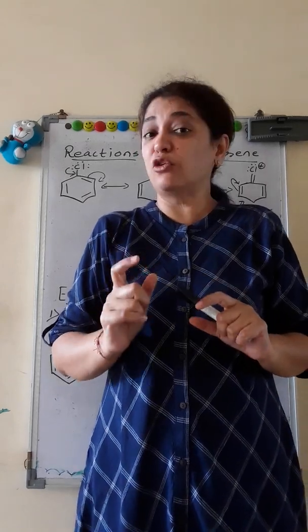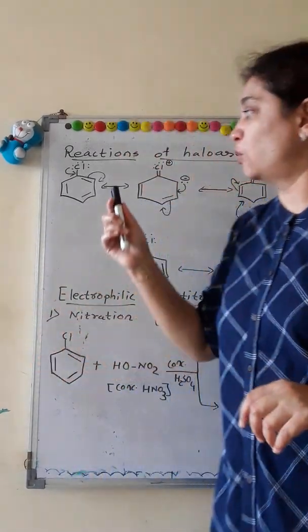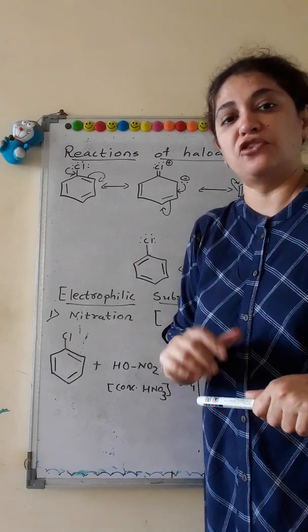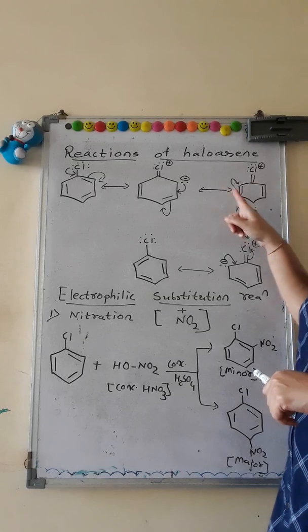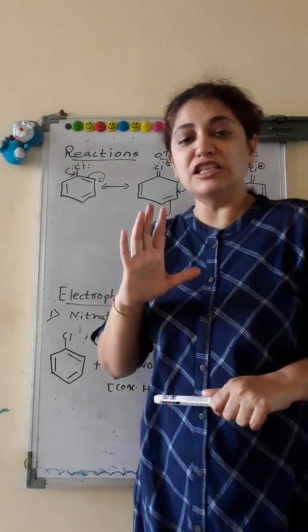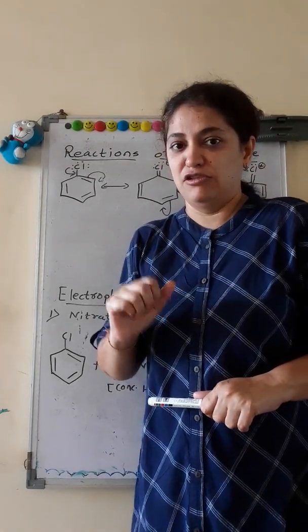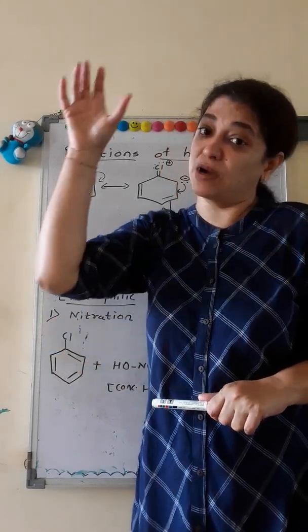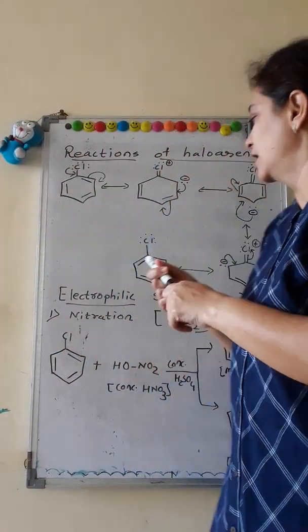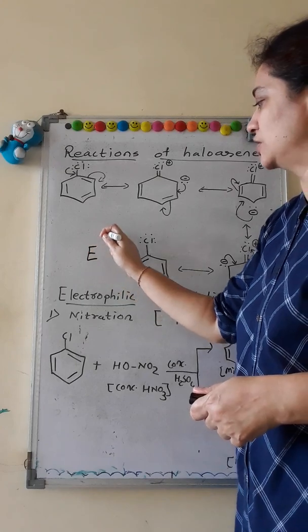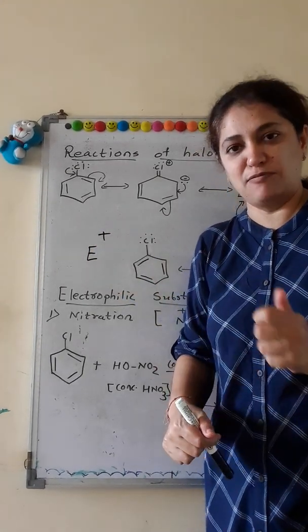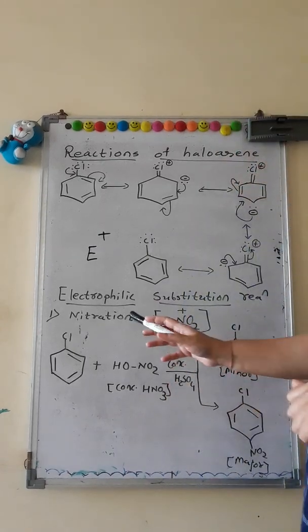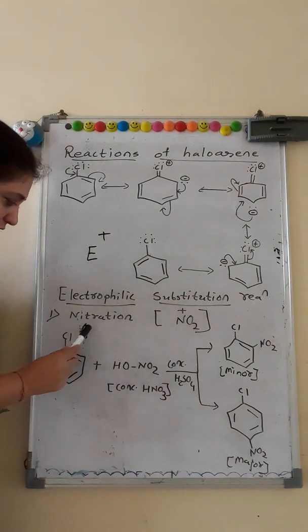So in electrophilic substitution reaction, now why will it give electrophilic substitution reaction? If you see, the negative charge is increased here in the aromatic ring. So the ring is full of electrons, and it will be attacked by an electrophile. An electrophile is a positively charged species. So E plus can attack, grab those electrons and bond with them. So the first reaction we have to study is electrophilic substitution reaction.